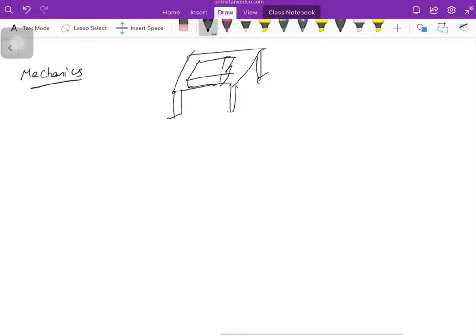Otherwise, imagine a car moving on the road. What kind of forces are acting on the car? Here also we want to know the forces and behavior. So everything is covered under the topic of mechanics.